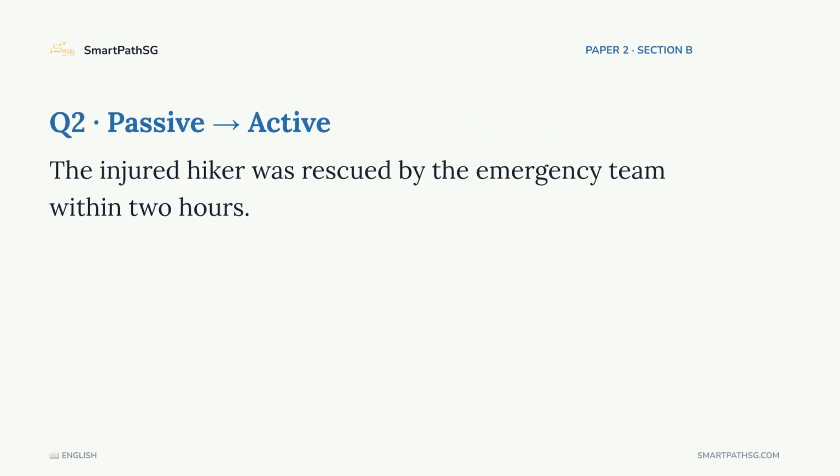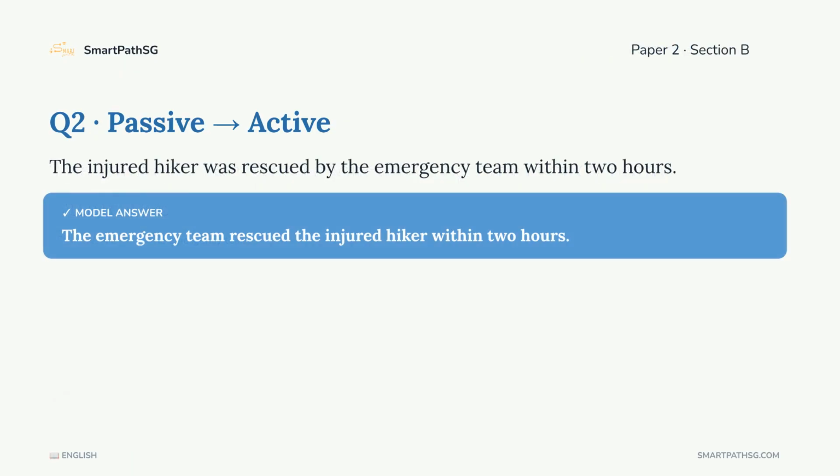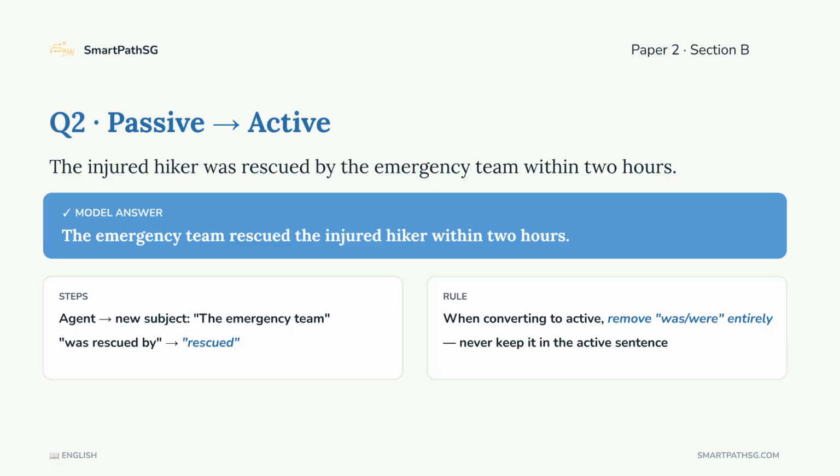Question 2. The injured hiker was rescued by the emergency team within 2 hours. Rewrite and begin with the emergency team. You need to apply the formula backwards here to revert passive voice to an active one. The correct answer, the emergency team rescued the injured hiker within 2 hours. Was rescued by becomes rescued. When converting to active voice, you must remove was or were completely to form a simple active sentence.